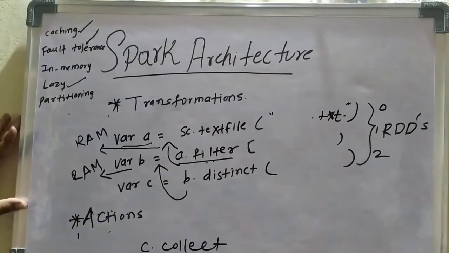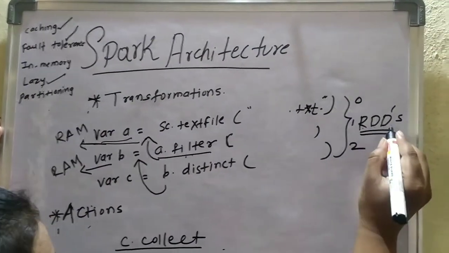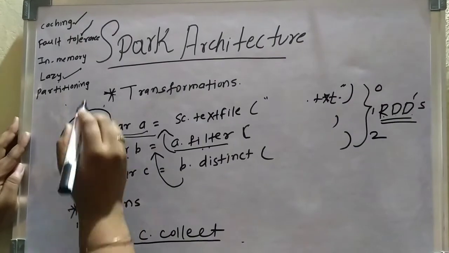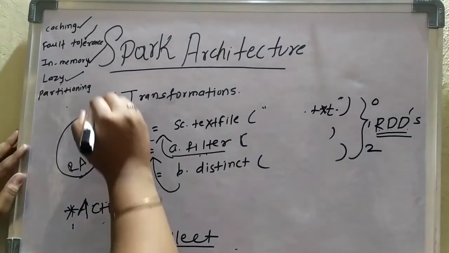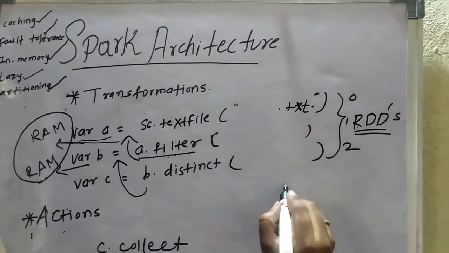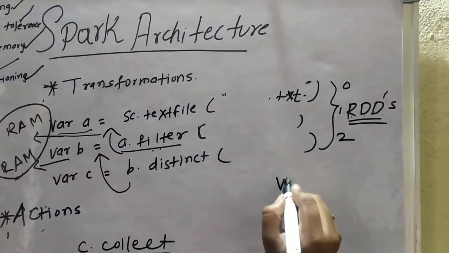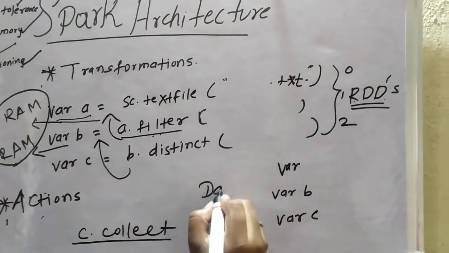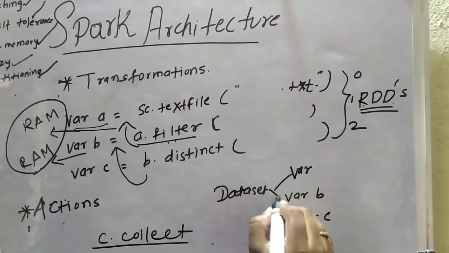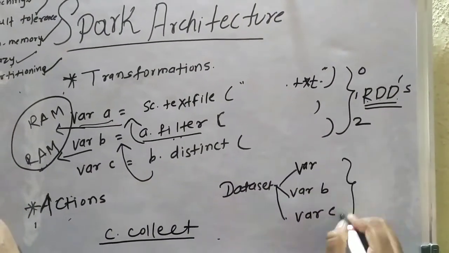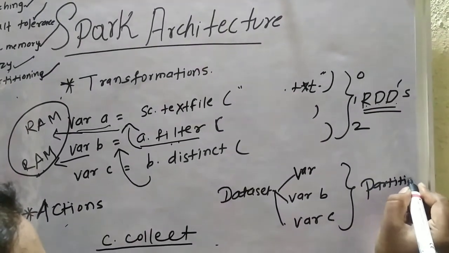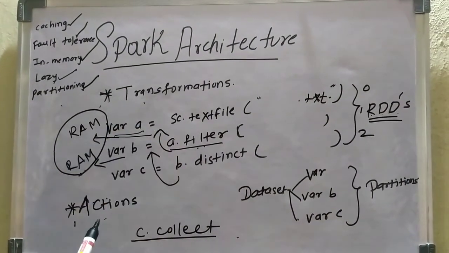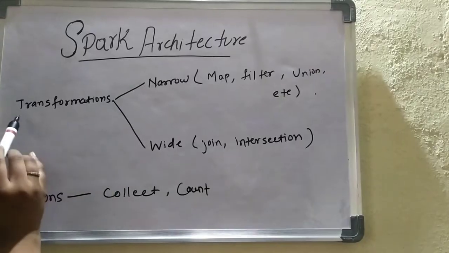Next is fault tolerance. The RDDs are created to achieve fault tolerance, since the data is stored among multiple clusters. Next is the partitioning of data. In-memory is achieved by using RAM. Partitioning means creating multiple parts of data. Here the data is divided into three RDDs, var A, var B and var C. These are the three partitions which we will use for further transformation, so partitioning is achieved in Spark. Next is the action. After these three transformations, the action is performed and the output is generated.